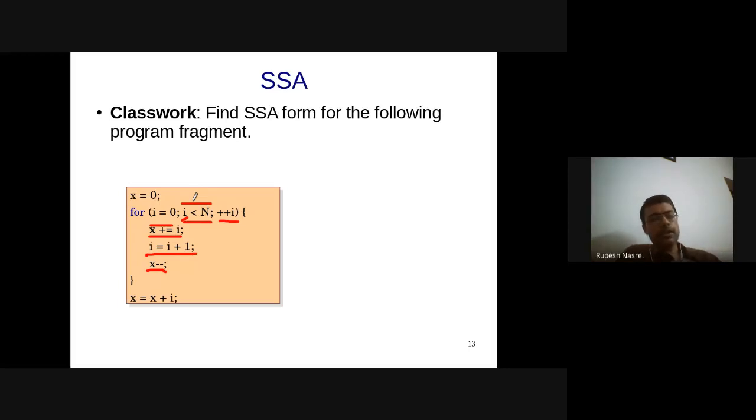And therefore, there is a kind of join. There are two values which are flowing into I, and therefore I cannot use only I1 for representing this I. I need a phi instruction there, which is a selection from I1 and I3. So this I is going to get replaced with a new variable, let's say I4 or I13, whatever you want to call it. That should be a phi node just before this, and that phi node should get executed before you execute this I less than n.